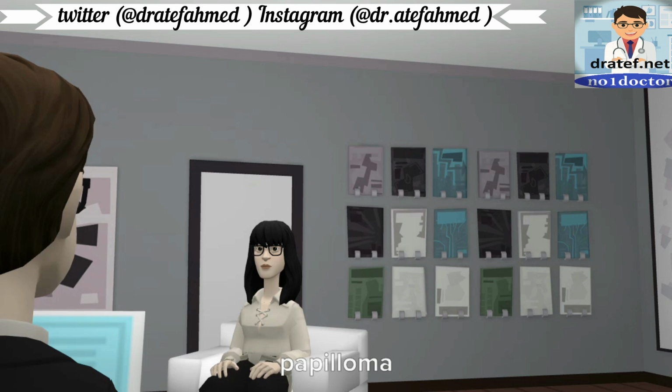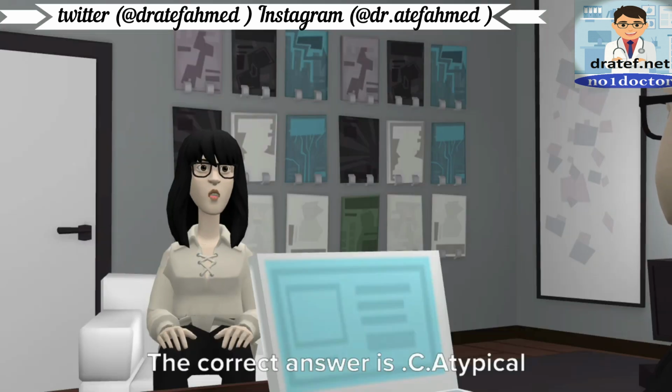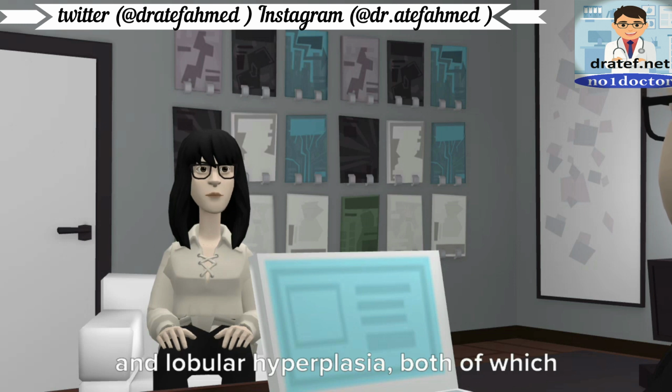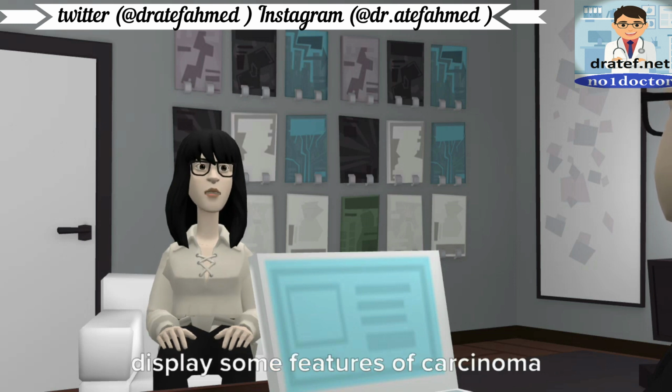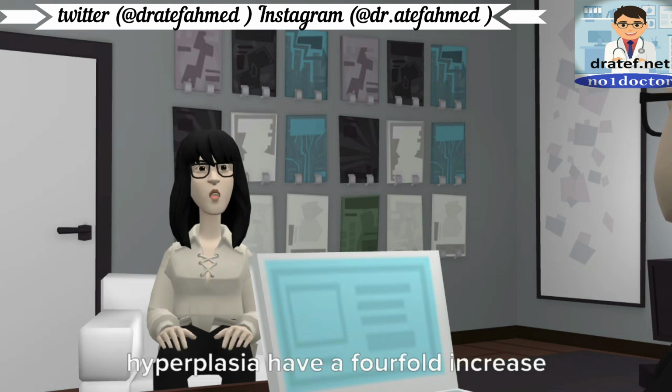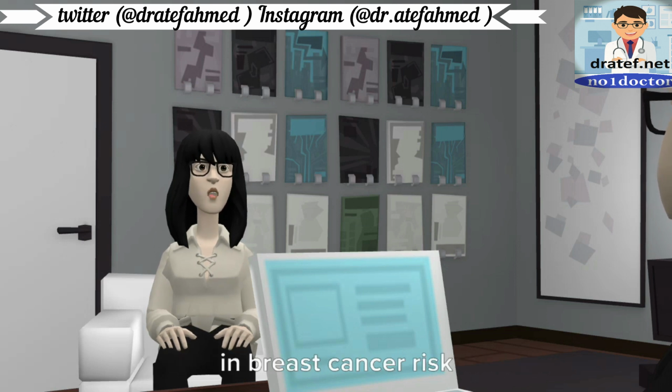Intraductal papilloma. The correct answer is C. Atypical proliferative diseases include ductal and lobular hyperplasia, both of which display some features of carcinoma in situ. Women with atypical ductal or lobular hyperplasia have a 4-fold increase in breast cancer risk.